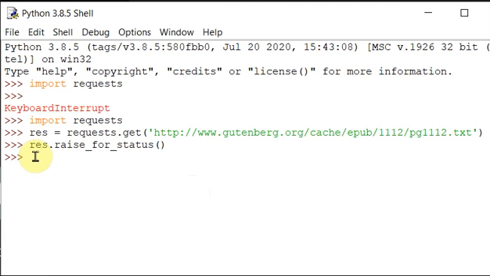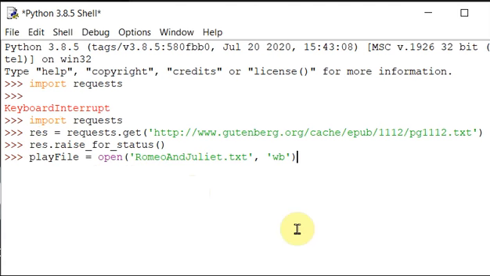So I'm just copy pasting. So what did we do? First of all, import the requests module, then pass the URL, check whether there is some error or not. If there is no error, then fine. So the next thing we are going to do here is open the file. So what is this Romeo and Juliet? In the URL we passed, we have the complete script of the Romeo and Juliet play. Okay. So we are going to download this.